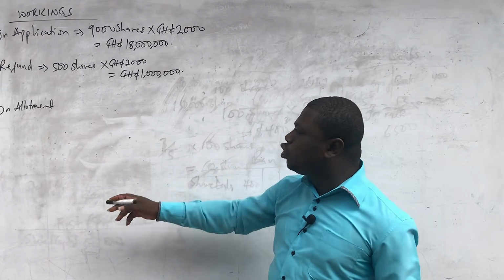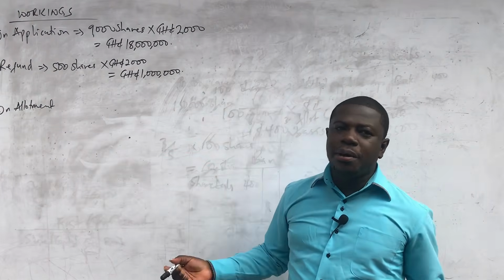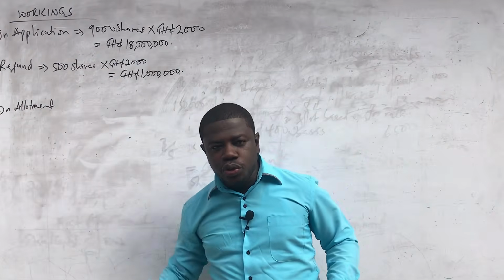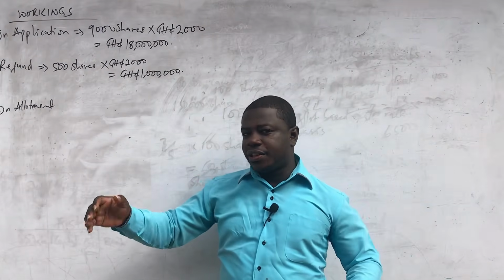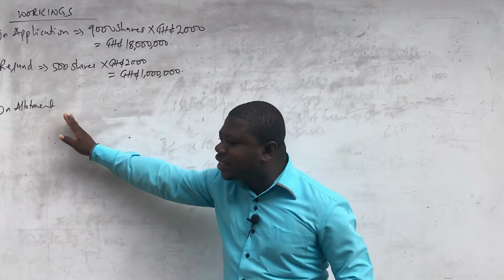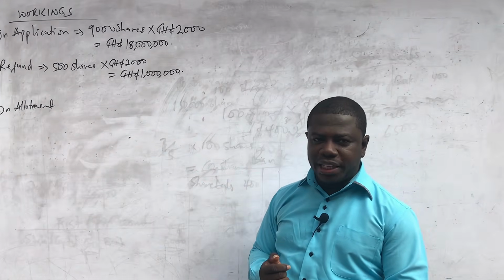So all that you need is to just multiply the 7,500 by the allotment money. I know that 1,000 is issued in preference and 6,500 will be added later. But we know that on allotment, it is 7,500 that we are going to take monies for.